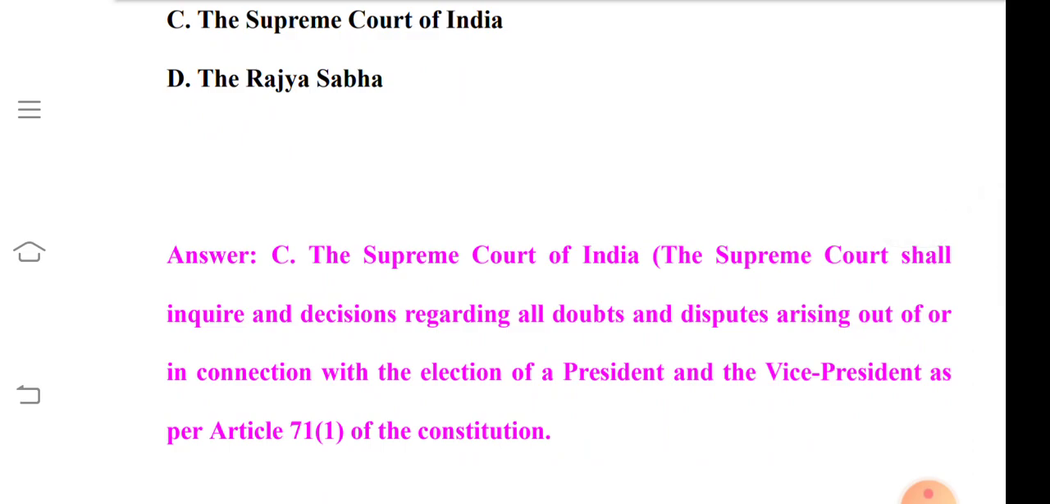So basically, the apex court shall inquire into and decide all the doubts and disputes arising out of or in connection with the election of a President and the Vice President as per Article 71, Clause 1 of the Constitution.